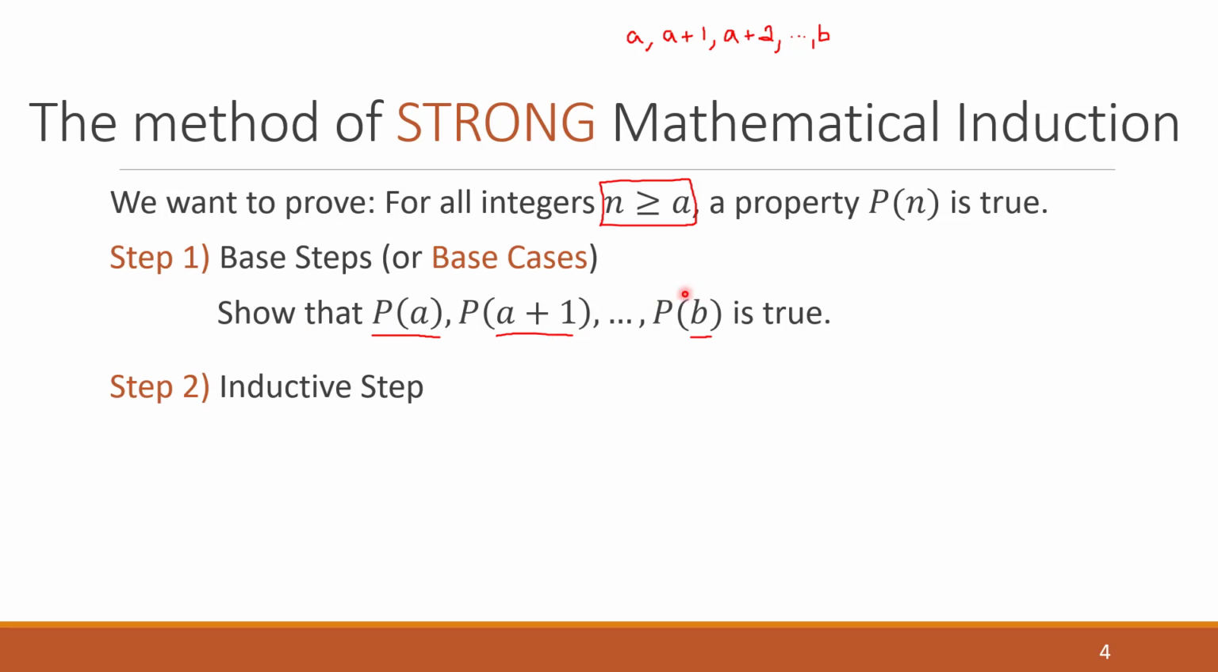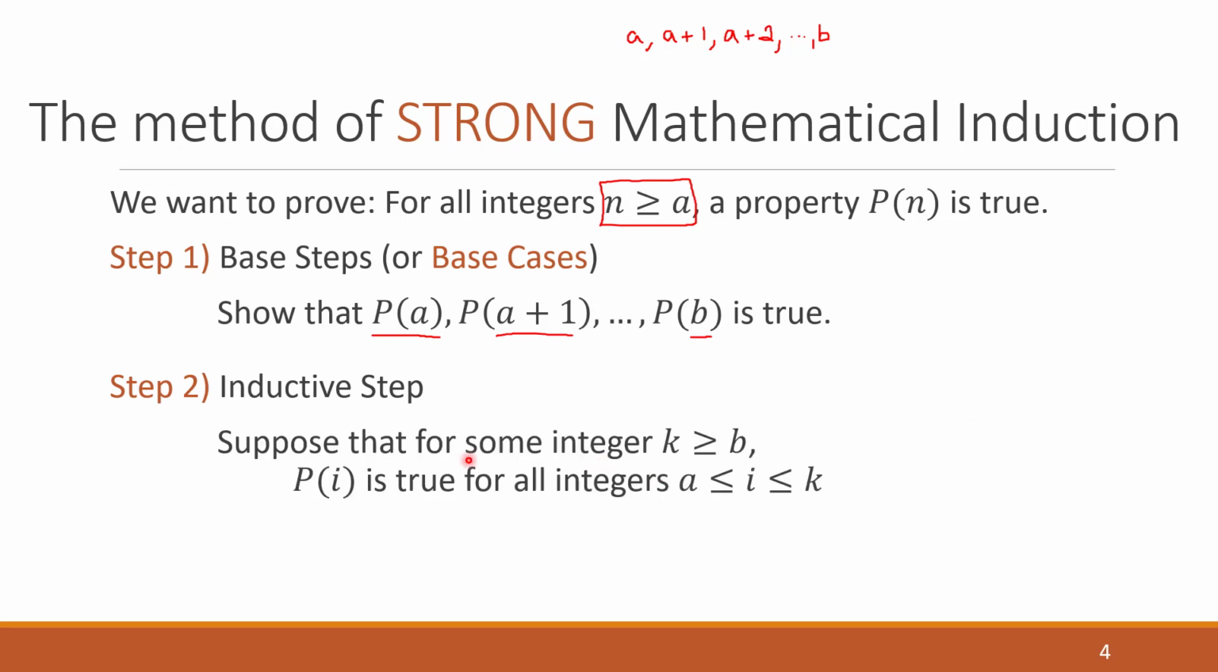Once we've done these base steps, then we have the inductive step, and the inductive step is similar with one very important difference. Instead of assuming that the property is true for some k, we now want to suppose that it's true for some k and all the elements before it. So this is where it becomes a stronger statement. This is where we get strong induction and how it differs from weak induction.